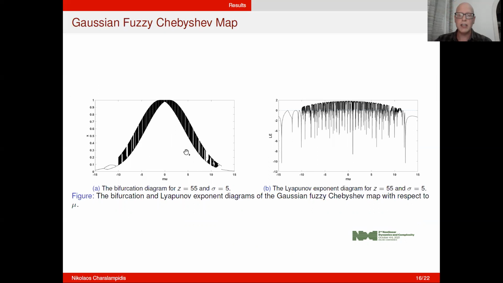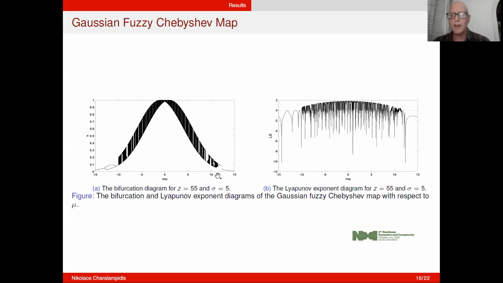Here, you can see the same system, but now a different choice of bifurcation parameter. We see the bifurcation diagram with respect to parameter mu, and we see that new phenomena arise, like the phenomenon of antimonotonicity. You can see here where the system enters chaos through a period doubling route and exits with a reverse one.